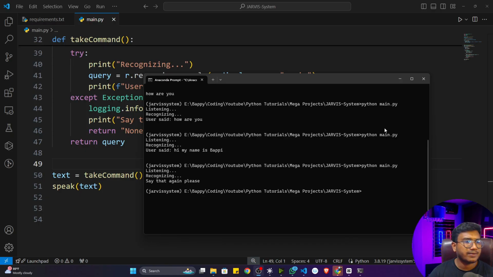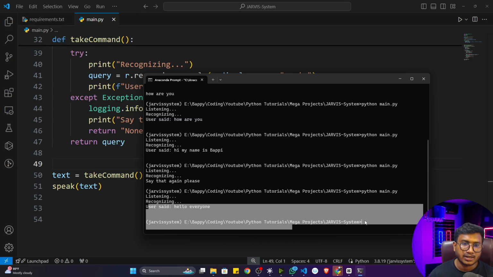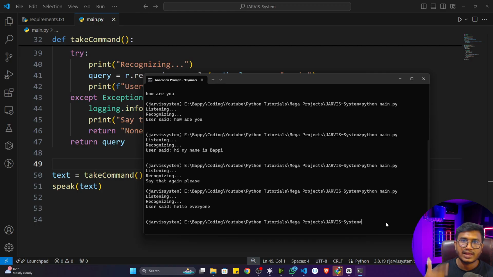So guys, so far everything is working fine, but one issue you can see is that every time I have to execute my file. I will execute my file. "Hello everyone." It will recognize, and see, my code execution is terminated. That means I have to execute the file again. So again it's an issue, right? Every time I don't want to execute my file; it should keep on listening to my voice.